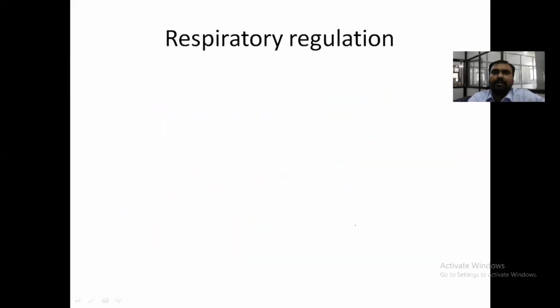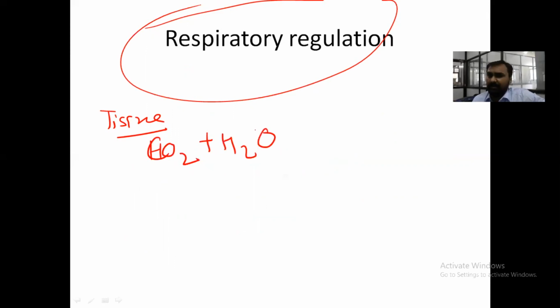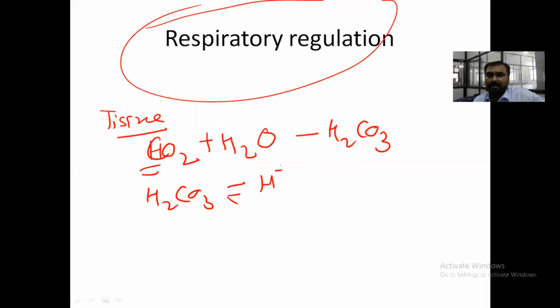Right. Now coming to the respiratory regulation. At the tissue level, what happens? CO2 is produced. During the TCA cycle we have seen CO2 is produced, and it is converted to H2CO3. Now this H2CO3 is broken down to H plus and bicarbonate.